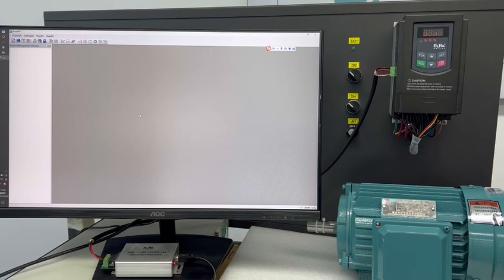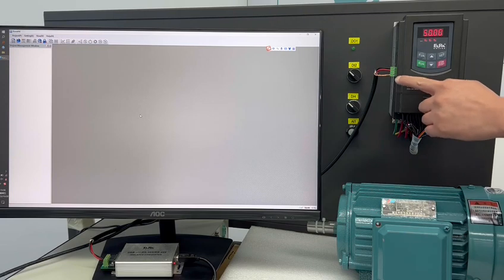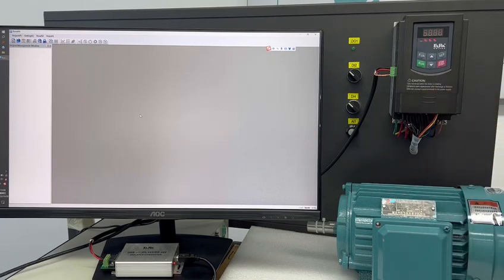Connect A plus and B minus to the converter. And the converter connects to the USB port of a laptop.